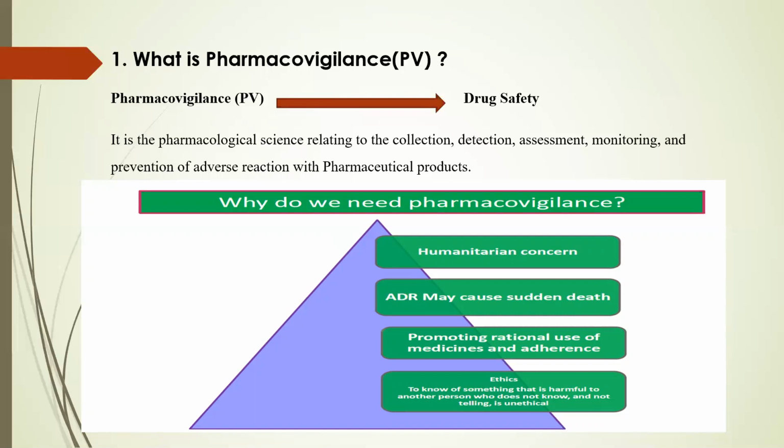The second is that adverse drug reactions may cause sudden death, and with the knowledge of pharmacovigilance, one can reduce this. Third is promoting rational use of medication and adherence. The fourth is ethics. If any medication shows an adverse reaction, it should be reported as mentioned earlier. If not, it is considered unethical, because everyone around the world should be aware of the adverse side effects of any medication.